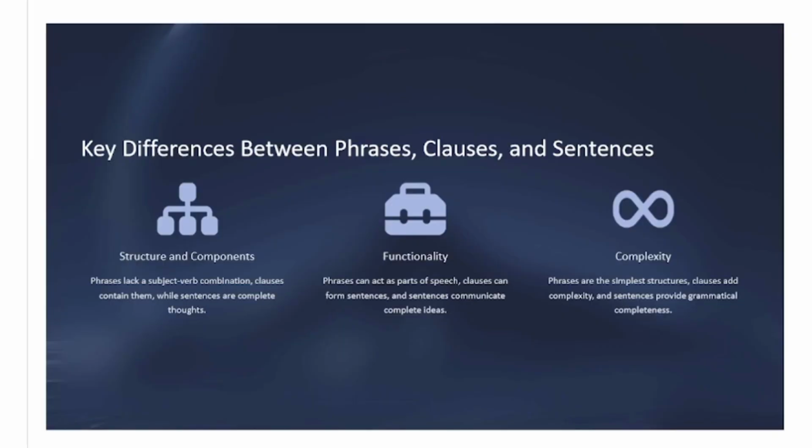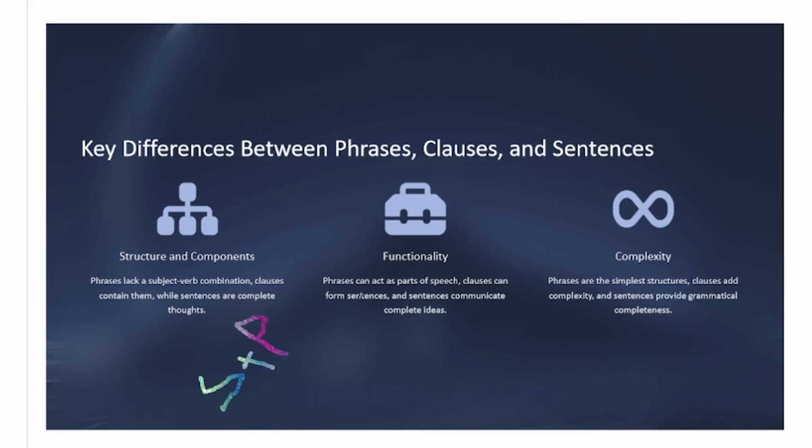Now let's discuss the key differences between phrase, clauses, and sentence. In terms of structure and components, a phrase lacks a subject and verb combination while clauses contain them. As we discussed, clauses contain subject plus predicate. Subject plus predicate are the two parts of clauses, keep in mind. And sentences are complete meaningful thoughts in speech or in writing.